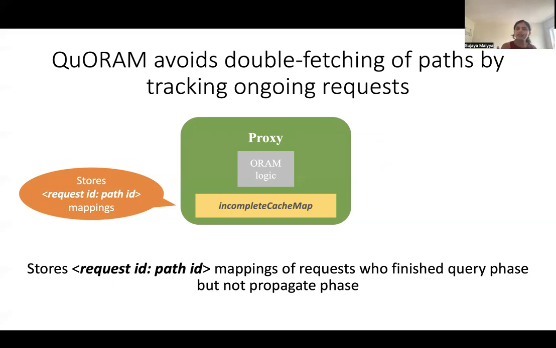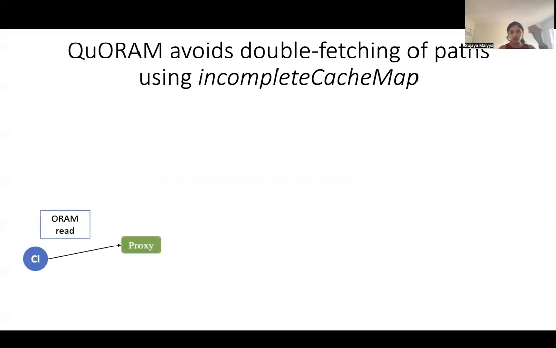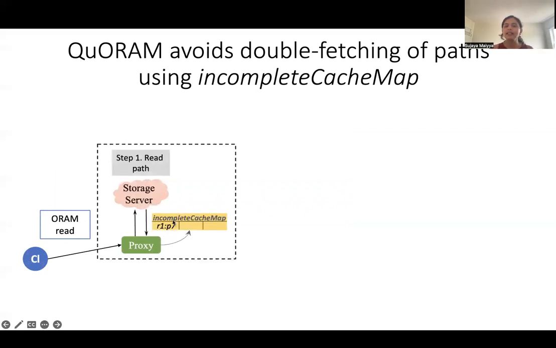And so to see how this helps us mitigate these 2 rounds of communication, let's go back to the example where a client is sending an ORAM read request to a proxy. And this proxy adds the request and the corresponding path into the incomplete cache map and reads the data. It does not perform any writes here.